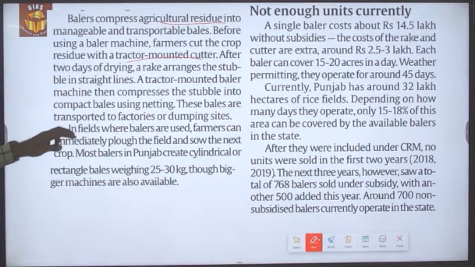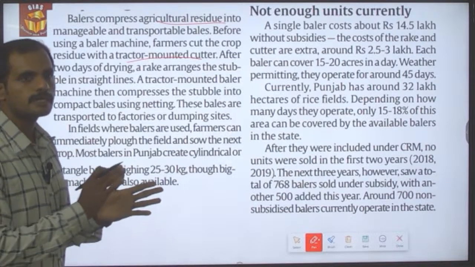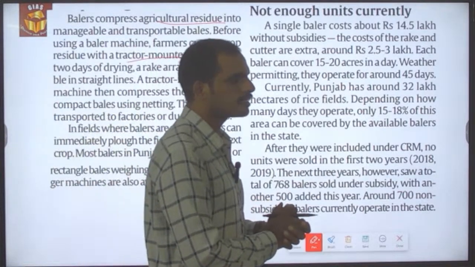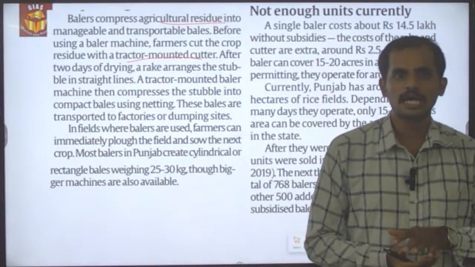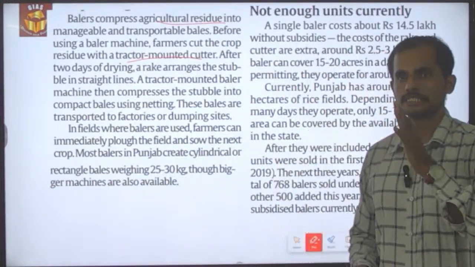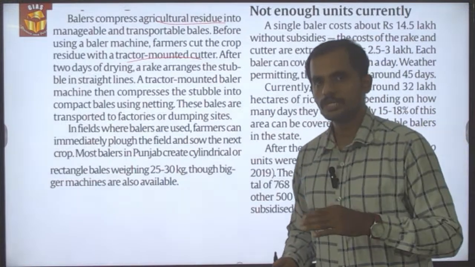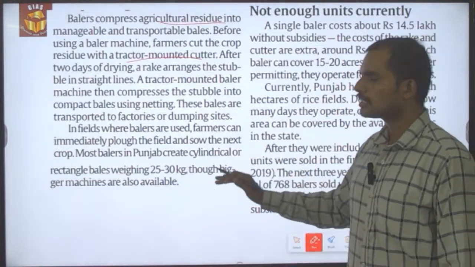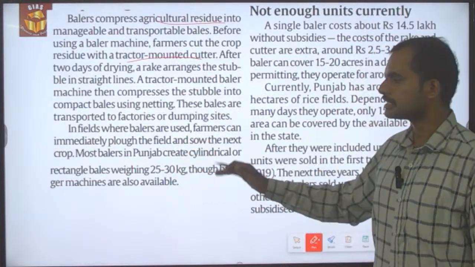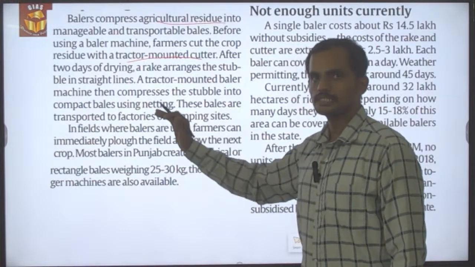After that, the baler machine is fitted along with the tractors to compress those cut stubbles into transportable bales. After that, they are transported to the industries. So this is what it is about.